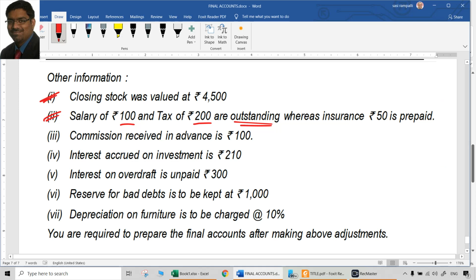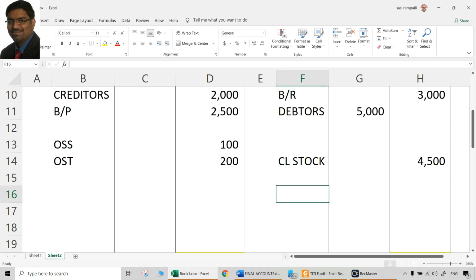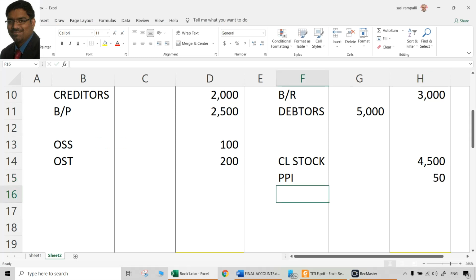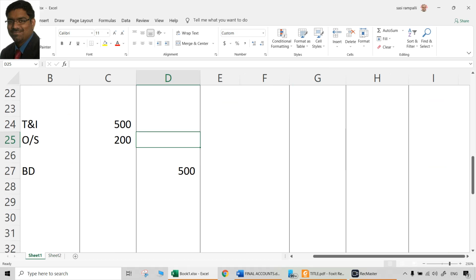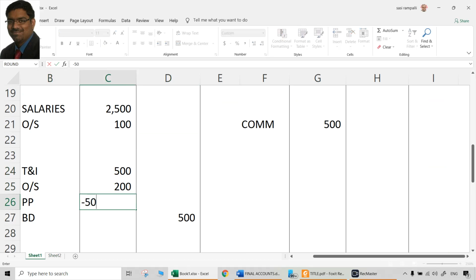Now insurance 50 rupees is prepaid. Prepaid means it is an asset for sure. So prepaid insurance certainly is an asset. Prepaid insurance asset. How much? 50 rupees. So balance sheet asset side. That is a debit aspect. What about the credit aspect? That has to be reduced from the respective item, which is also part of tax and insurance. So prepaid to be reduced from this.